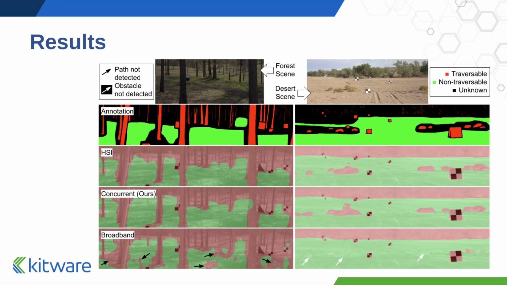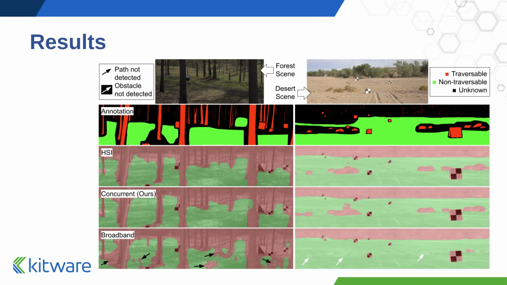Here we show some qualitative results from our method. On the left is a forest scene, and on the right is a desert scene. The ground truth annotations are shown in addition to the results from the HSI method, our method, and the broadband method. The HSI method uses all available information from the hyperspectral image and is able to achieve impressive segmentation results.